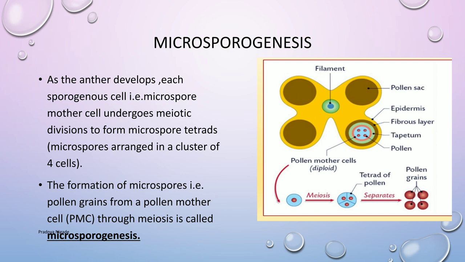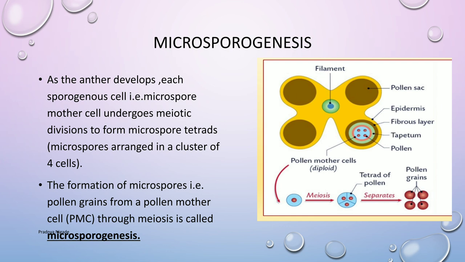I will once again repeat. In an immature anther, inner to the tapetum, the microsporangium contains a compact mass of diploid sporogenous tissue. This sporogenous tissue may undergo mitosis or directly function as microspore mother cells or pollen mother cells, which are shown in the diagram. At maturity, these microspore mother cells, which are diploid in nature, undergo meiosis and form 4 haploid microspores. Young microspores are generally present in the form of tetrahedral tetrads.